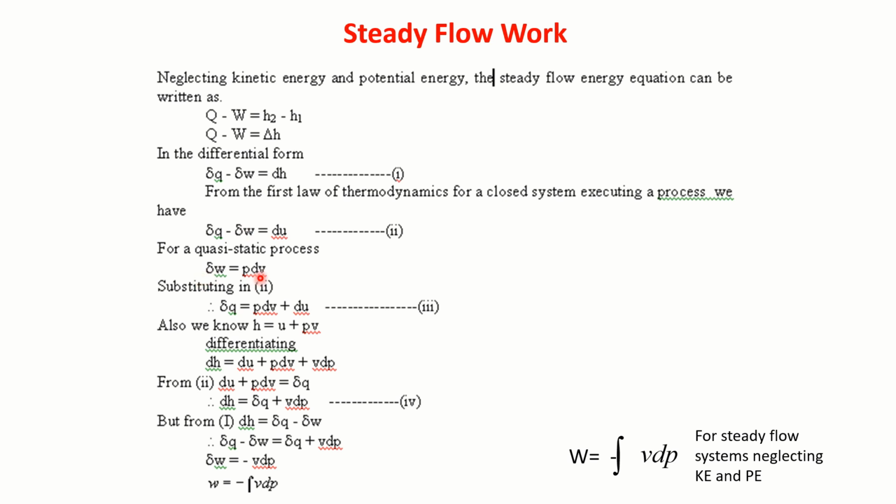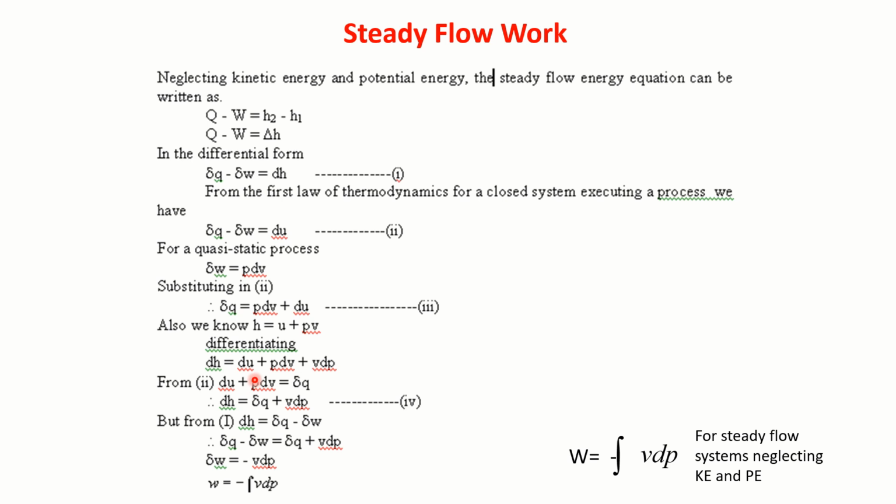This delta W, for only displacement work, we can write as PdV. Now delta Q is equal to dU. This delta W is nothing but PdV. You know the enthalpy definition, H is equal to U plus PV. If I differentiate this, it becomes dH equals dU plus PdV plus VdP.